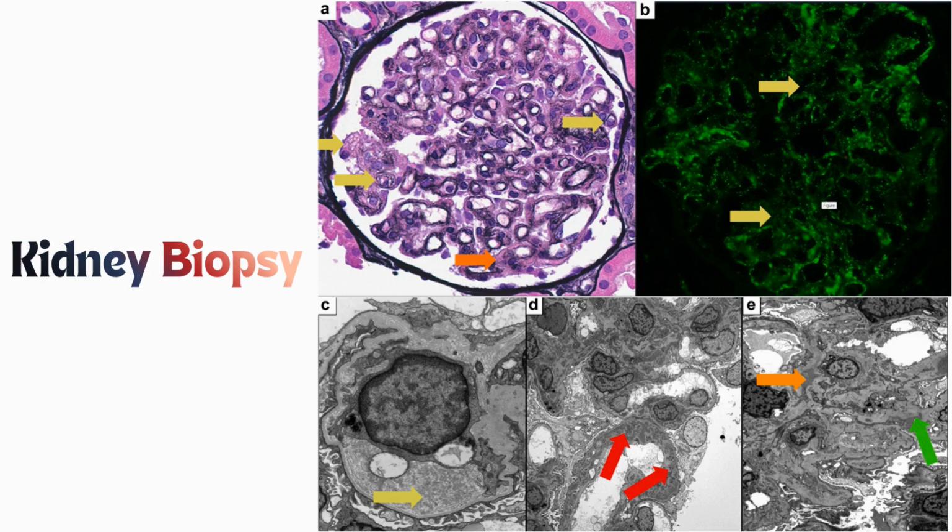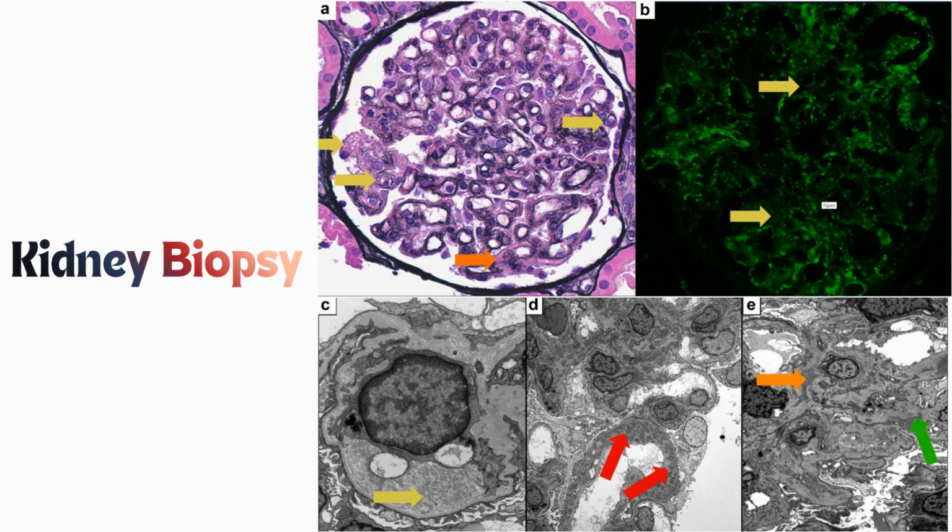The glomerular basement membrane is no longer smooth and uniform. Instead, it shows thickening, remodeling, and double contour formation. Double contours are especially important because they suggest repeated cycles of endothelial injury and repair over time. In other words, this is not a sudden event. This is a chronic smoldering process that has likely been evolving silently for years.